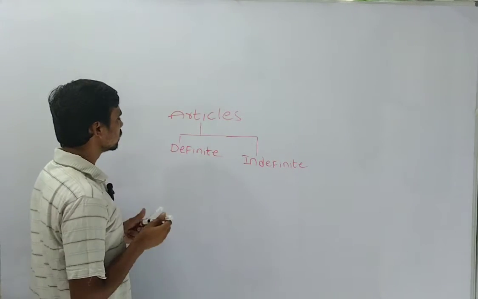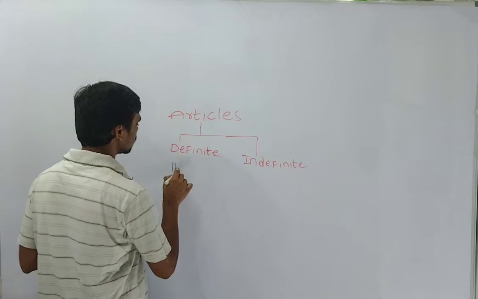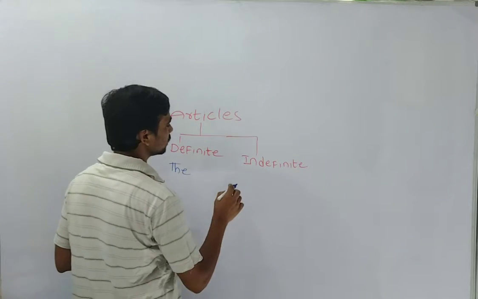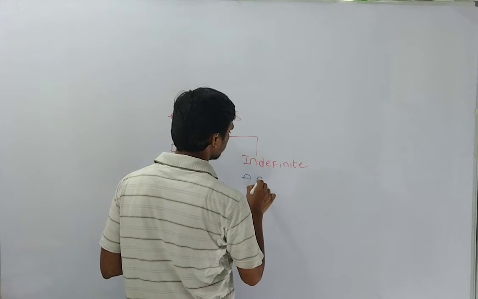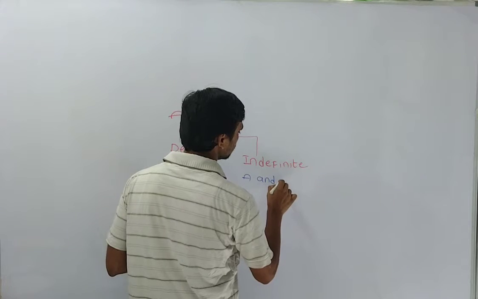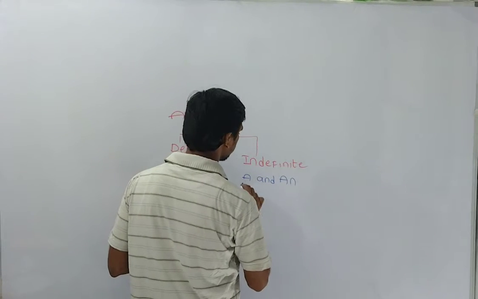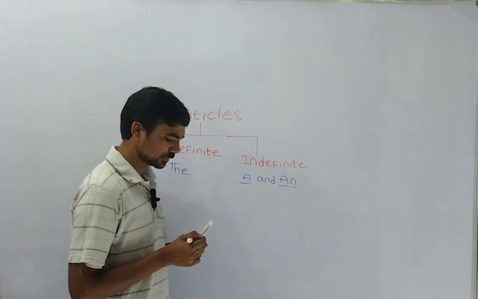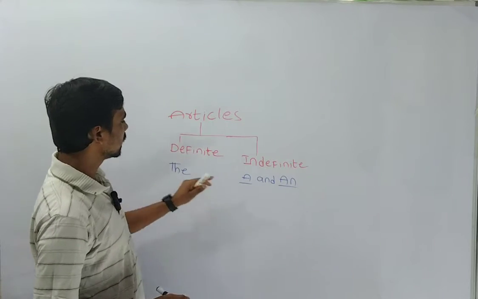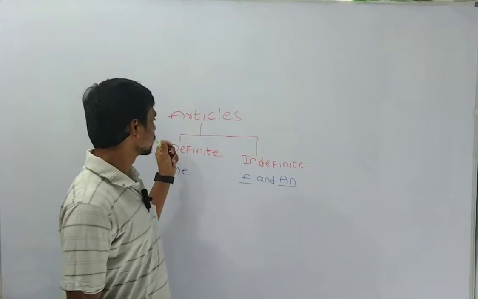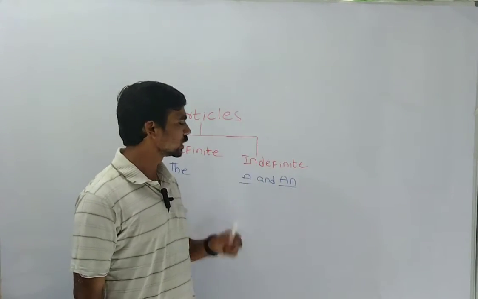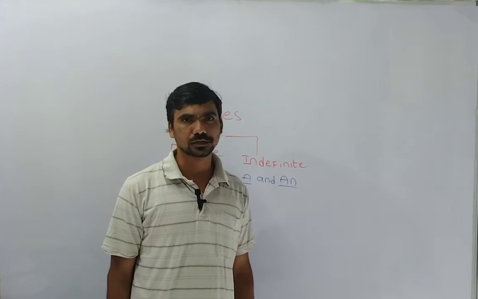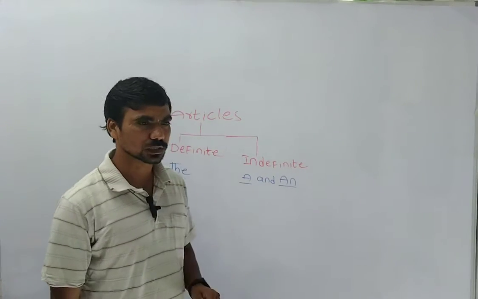In the definite article we are using 'the'. In the indefinite article, 'a' and 'an'. Try to understand: 'the' is the definite article, and 'a' and 'an' are the indefinite articles. So these are the two types of articles.